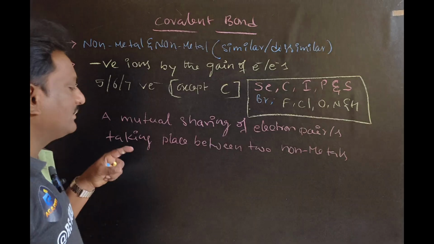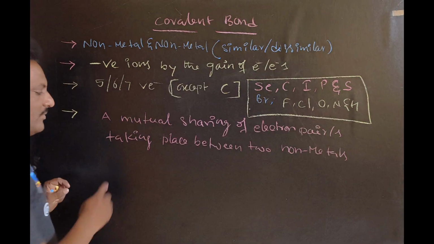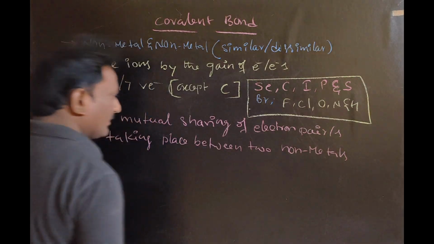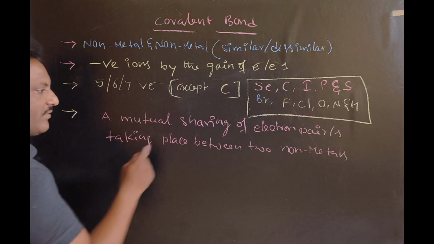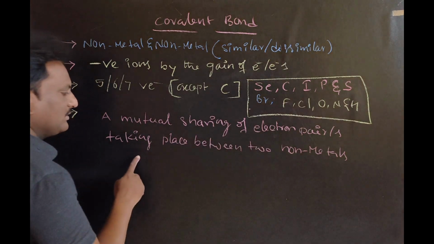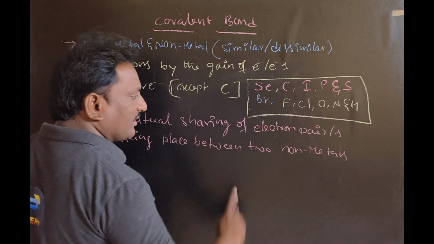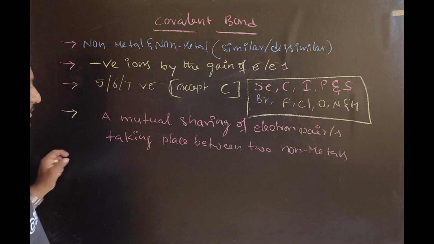I said, between two non-metals, either similar or dissimilar. A mutual sharing of an electron pair takes place between two non-metals, either similar or dissimilar.